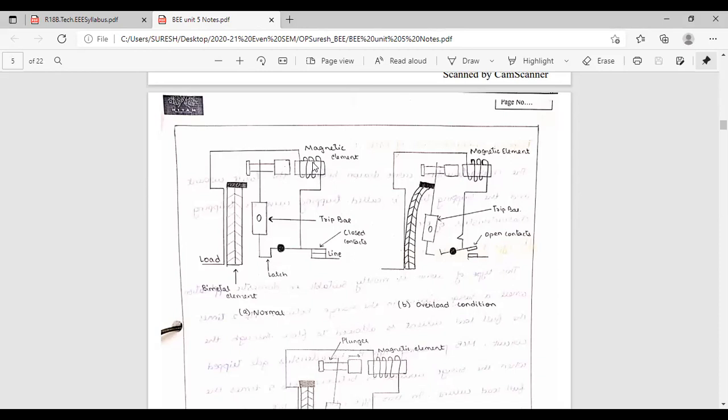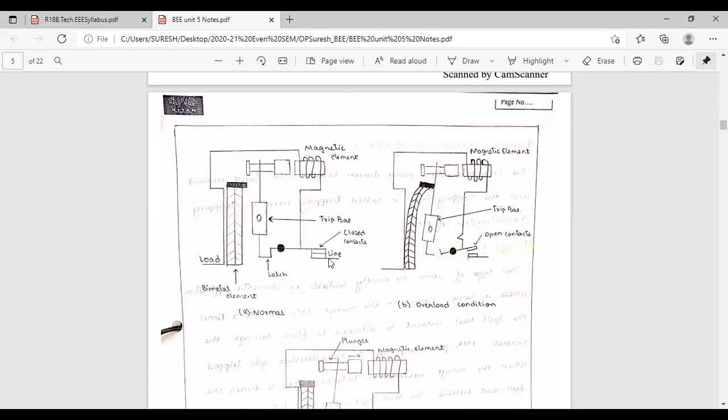One more effect is the thermal effect. Suppose the normal current load is 10 ampere. If the load is 11 ampere, then this bimetallic strip will be heated. See, in the second case, overload condition, overload means more than the rated current. This will be heated and it will bend like this. Once this bimetallic strip bends, it will attract this iron piece.